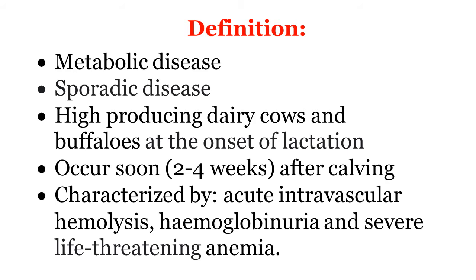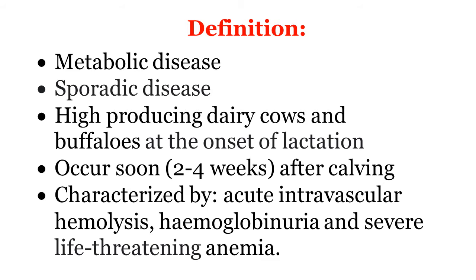It occurs soon after calving, just at the onset of lactation, within 2 to 4 weeks after calving, because of the high milk production. The disease is characterized by acute intravascular hemolysis. Hemolysis means lysis of RBC, breakdown of the RBCs while they are circulating in the blood vessels.